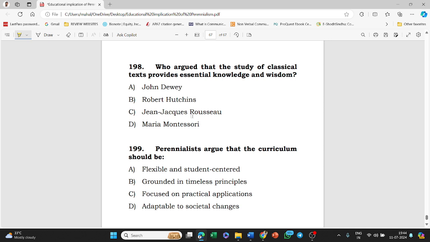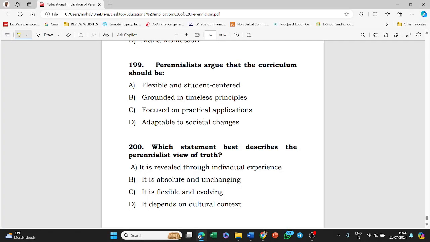Perennialists argued that the curriculum should be flexible and student-centered, grounded in timeless principles, focused on practical application, adaptable to societal changes. Option B, that is grounded in timeless principles, is the correct answer to this question.